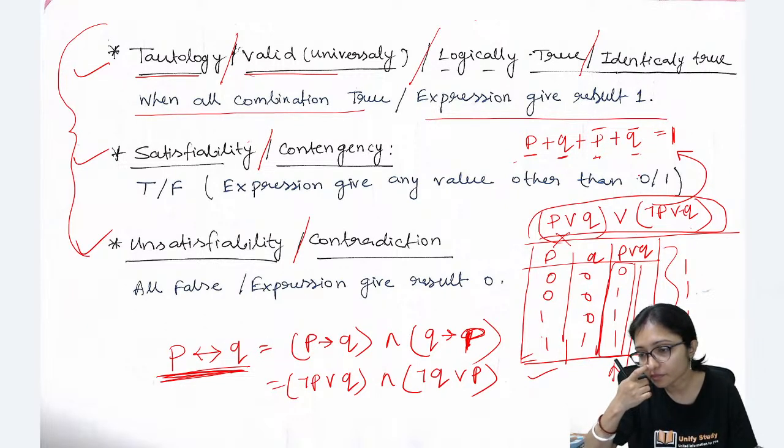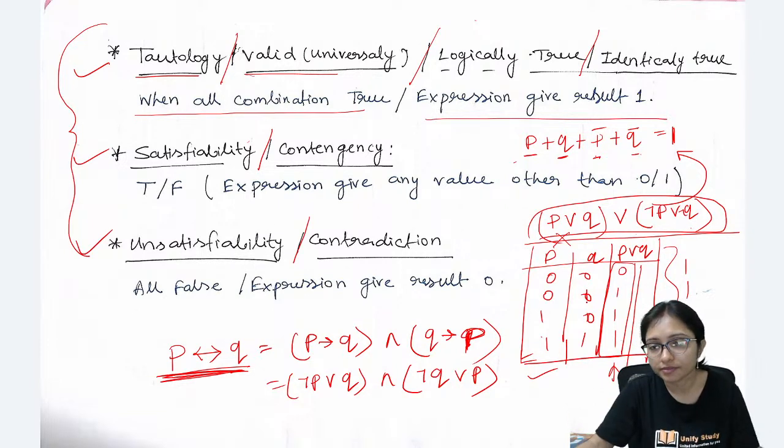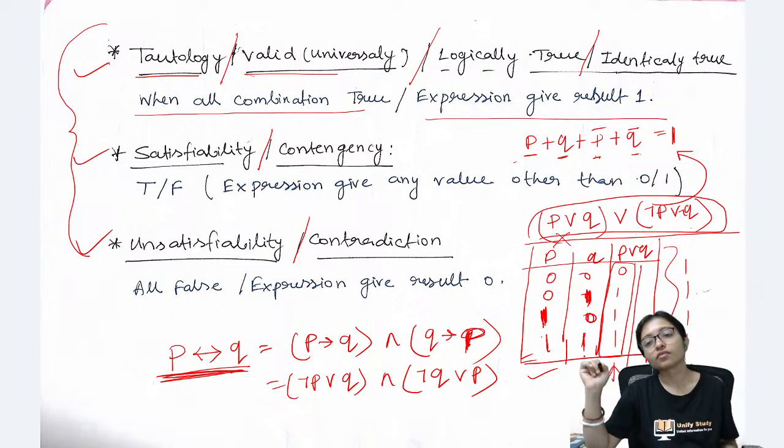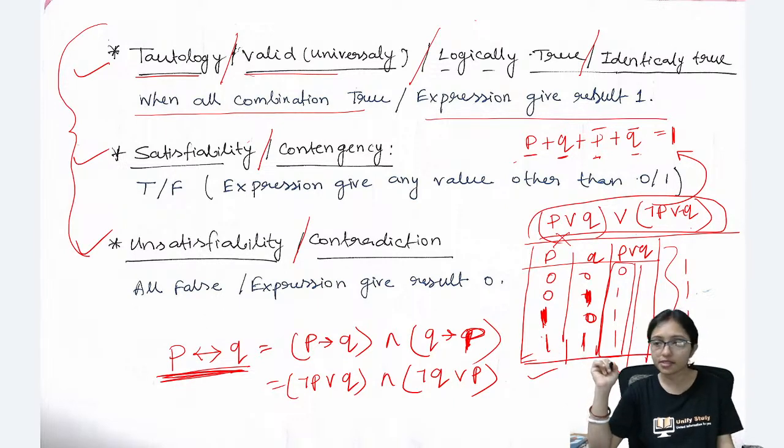Okay? Clear? 0 0 0 1. 0 0 0 1 1 0 and 1 1. Yes, thank you, Jyoti. Thank you. 0 0 0 1 1 0 and 1 1.